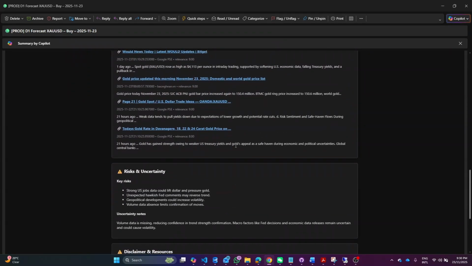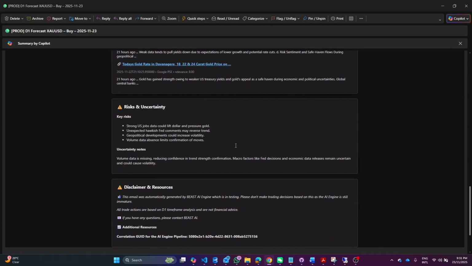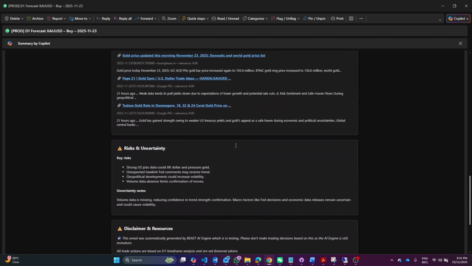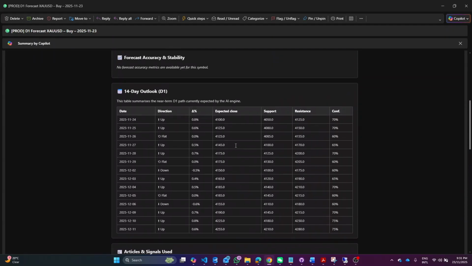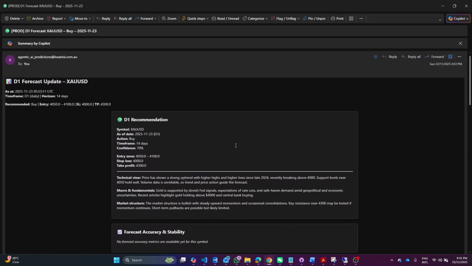Then it tells me about risk and uncertainty, and I've put a standard disclaimer at the bottom in case someone gets one of my emails and decides to trade it and loses some money. So here's a standard disclaimer in there. Anyway, so that's what I'm getting, and that's coming in for all of the indexes that are being rated and scored by the AI. So this is pretty cool stuff.